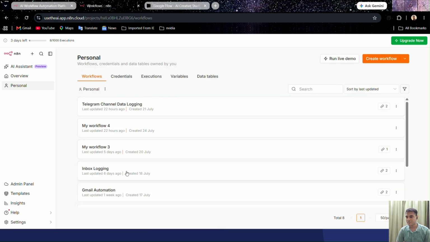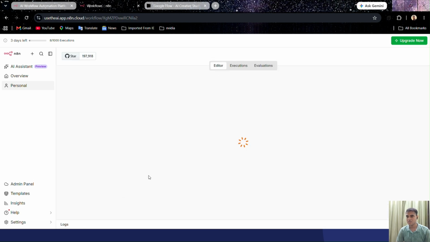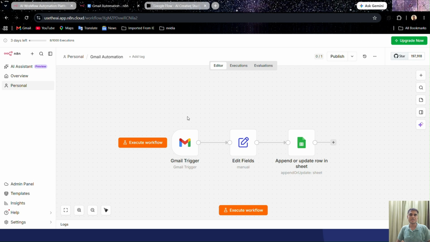Next was Gmail automation. In this Gmail automation, suppose you want to track a particular sender's emails, always, in future also. You use this workflow to record all the emails you are getting from that particular sender. There is a Gmail trigger, which gets triggered when there is an email in your inbox from that particular sender, and then it edits the fields, and then it saves all the edited fields into the sheet. So this is the basic logic behind this workflow.